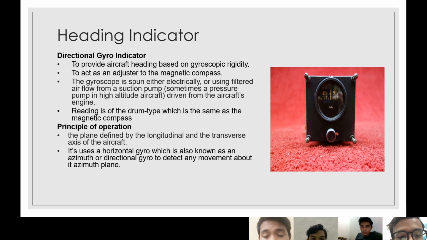So after that, the principle of operation of the heading indicator is the plane defined by the longitudinal and the transverse axis of the aircraft. It uses a horizontal gyro, which is also known as an azimuth or directional gyro, to detect any movement about its azimuth plane.